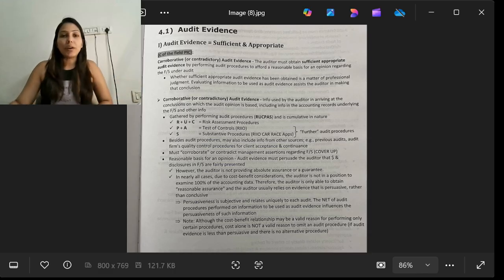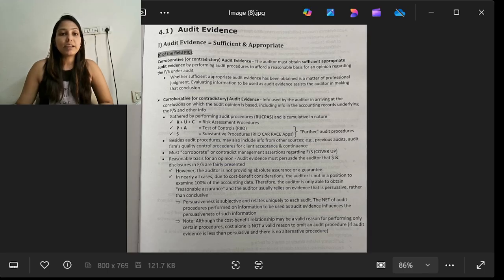To start with audit evidence, as you can see on the screen, audit evidence comprises sufficient and appropriate. So our evidence should be sufficient and appropriate in order to gain comfort over the audit that we are doing. Corroborative or contradictory audit evidence. The auditor must obtain sufficient appropriate audit evidence by performing audit procedures to afford a reasonable basis for an opinion regarding the financial statements under audit.